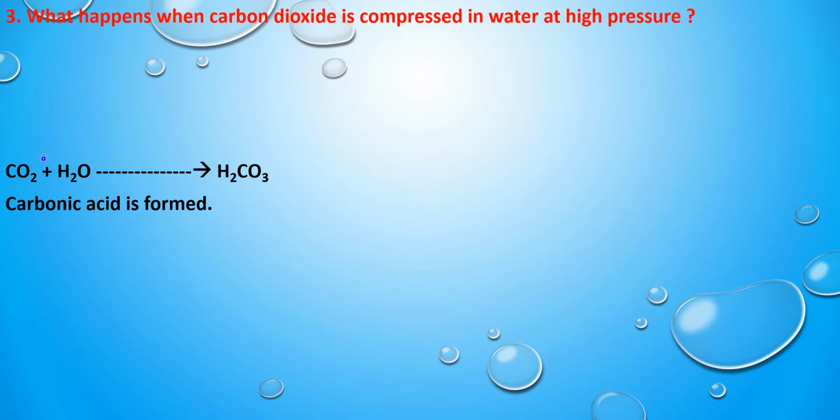When carbon dioxide is compressed in water, it gets converted into carbonic acid. H2CO3 is the molecular formula of carbonic acid. When carbon dioxide reacts with water or is compressed under high pressure in water, it gets converted into carbonic acid. So the formula of carbonic acid is going to be H2CO3.